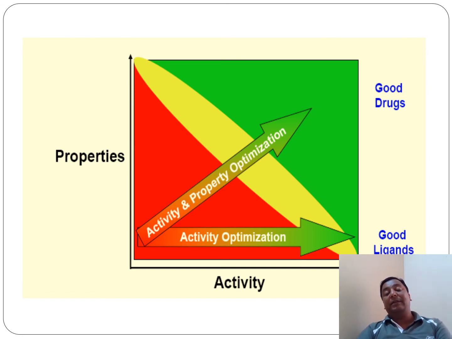So there is a need for the property and activity relationship. And in good drugs we need to do activity and property optimization, and in a good ligand we always need to consider activity optimization.